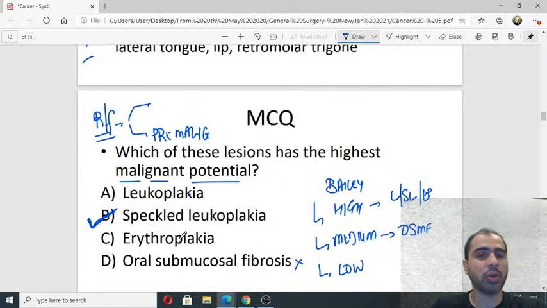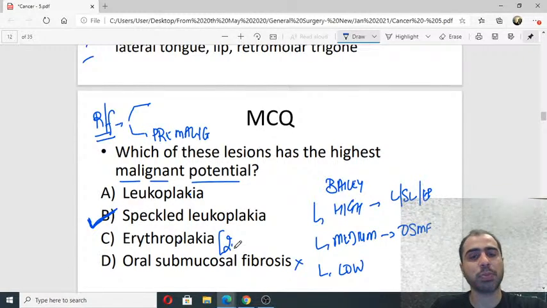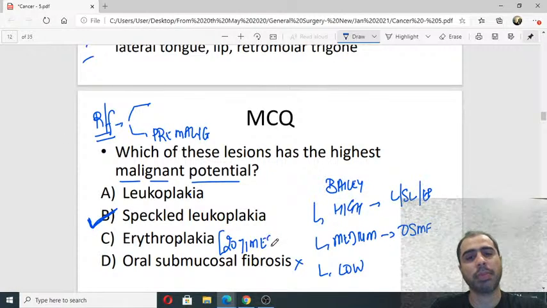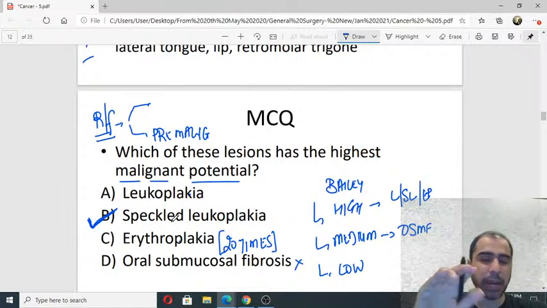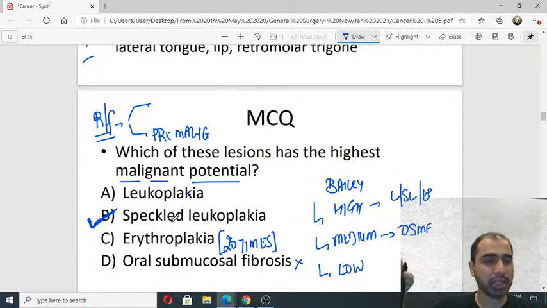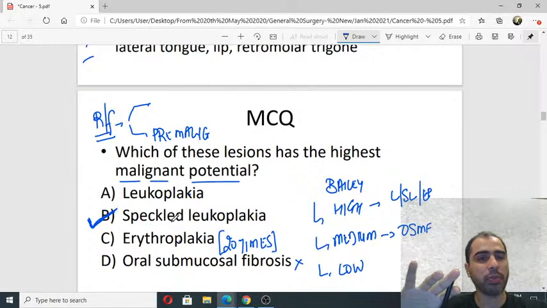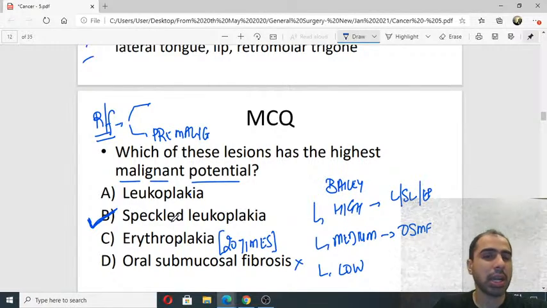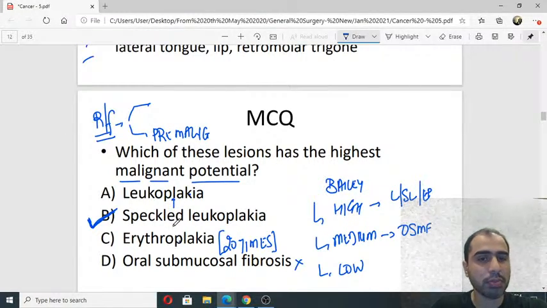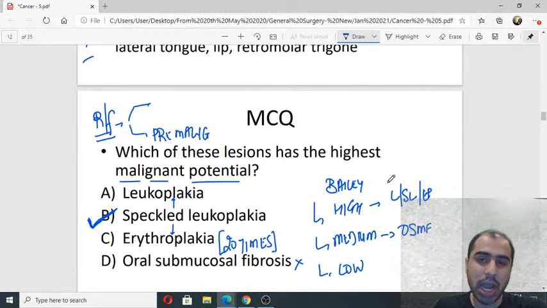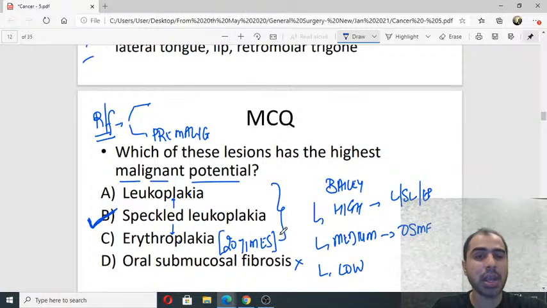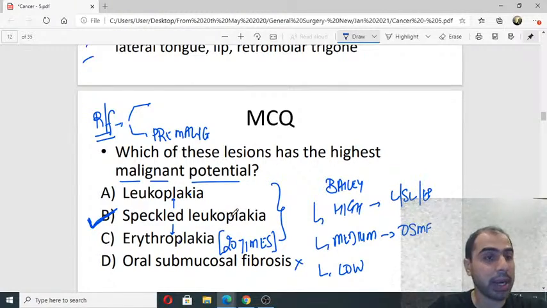Between leukoplakia and erythroplakia, erythroplakia is 20 times more. But overall, the answer is speckled. Speckled means what? It's not a clear white patch. It is an irregular white patch. So it is white and red mixed. It's probably a mixture of these two. Hence speckled. It means it is most metabolically active. That is why it has the highest malignancy potential. So high risk are all these three. Highest risk according to Bailey is speckled leukoplakia.